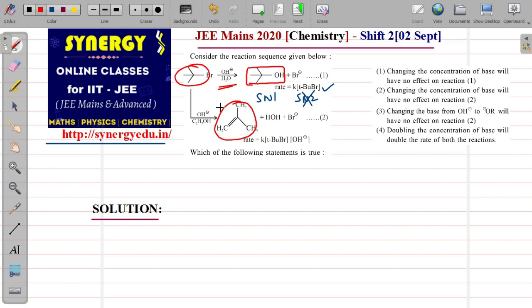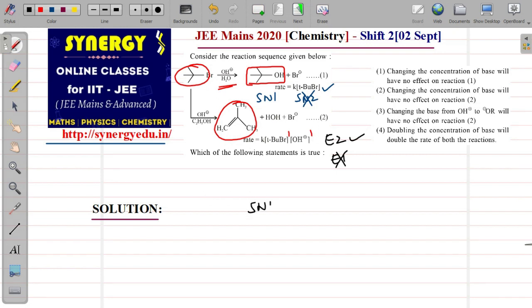Now, if you look at the second reaction, here elimination is taking place. You are getting an alkene. And as you see, the rate equation is bimolecular and second order. So we know that among E1 and E2, the one that is bimolecular and second order is the E2 reaction. So the second one is E2, not E1. If it were E1, it would be unimolecular and a first order rate equation would have to be satisfied, but that is not given. Therefore, the first one is SN1 and the second one is E2 reaction.